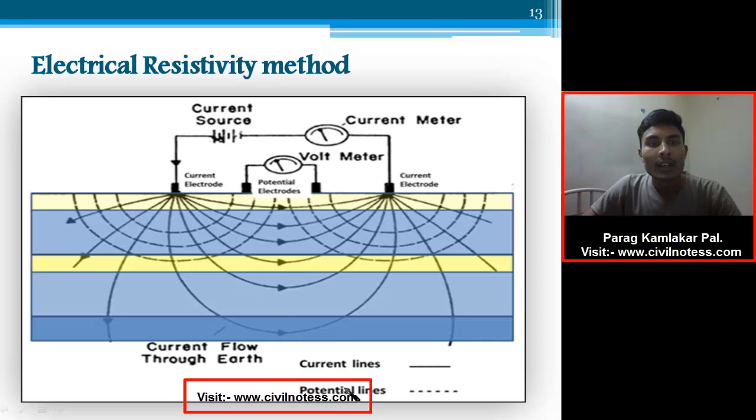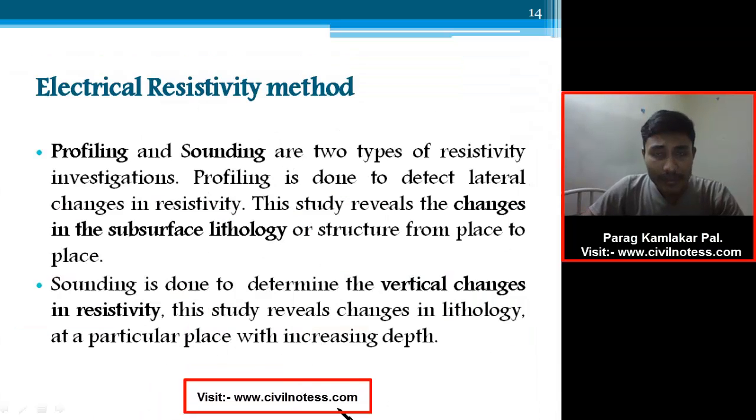The potential lines are defined by this dotted line, and the current lines are defined by the straight continuous line. Don't forget to define this arrow also. And the bottom strata is given by stretches or whatever else you want to provide. If you are showing the ground strata, then just give it an arrow mark like this. After that, profiling and sounding are the two types of resistivity investigation we have to do in this method. Profiling determines the detailed lateral changes in the resistivity, and sounding determines the vertical changes in the resistivity.